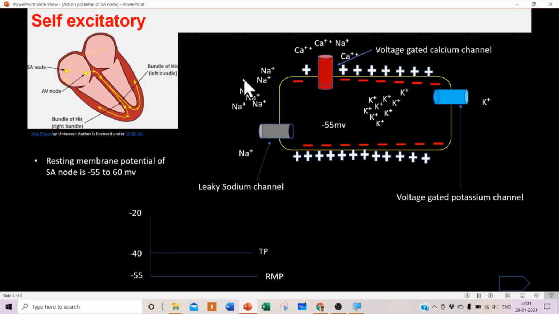And in another way, sodium is in very high concentration extracellularly, and there is a gradient difference. So if sodium gets a chance to come inside the cell, it will automatically move from extracellular to intracellular. These cells have leaky sodium channels, voltage-gated potassium channels and voltage-gated calcium channels. I have drawn here only one voltage-gated calcium channel, but this cell has many voltage-gated calcium channels, voltage-gated potassium channels, and leaky sodium channels.